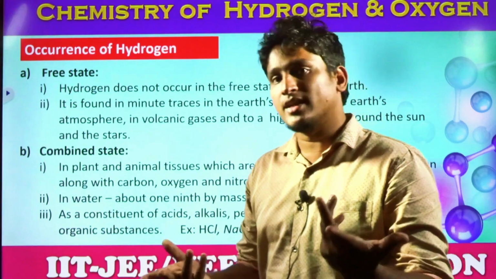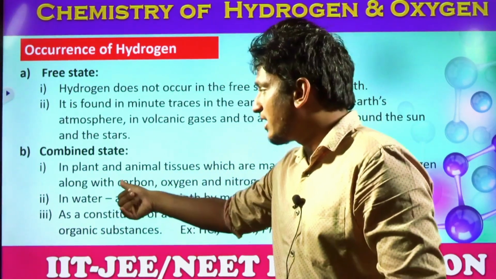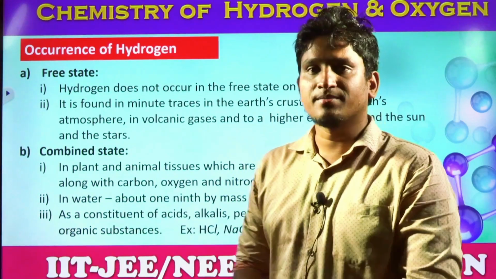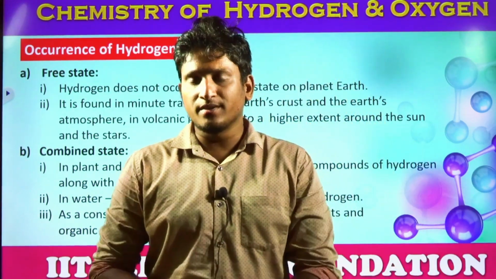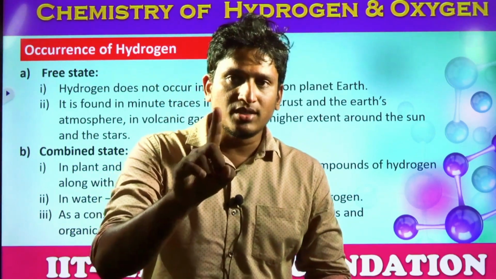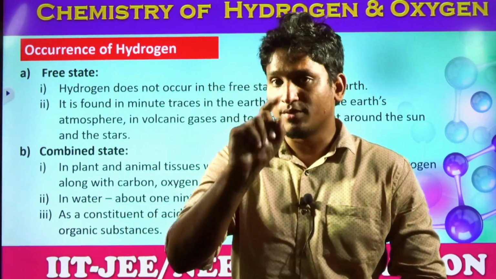Where is it found then? In the combined state. It is found in the combined state in the majority of plant and animal tissues, as well as in water. Yes or no? What is the formula of water? H2O. That means, students, for one oxygen, how many hydrogens are there? There are 2 hydrogen atoms for one oxygen.